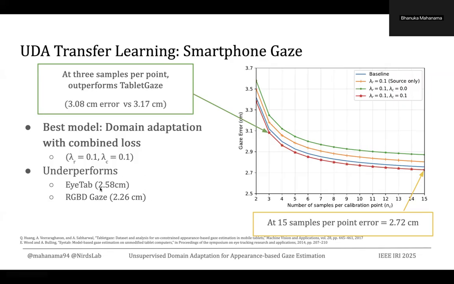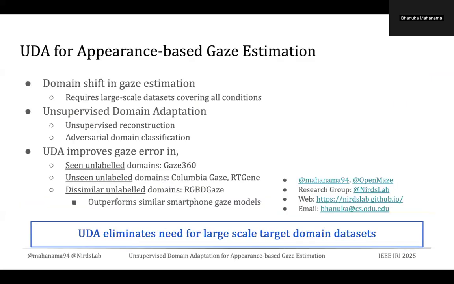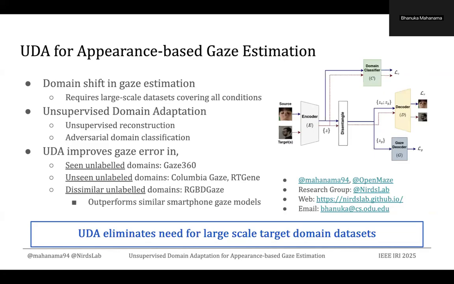better performance. But the important thing to note here is our model has just seen few samples from the dataset. It has not seen all the images from the dataset. It has just seen 15 samples per calibration point. So what we can say is unsupervised domain adaptation also eliminated the need for large-scale mobile gaze datasets as well. Now, this brings us to the summary of our presentation.